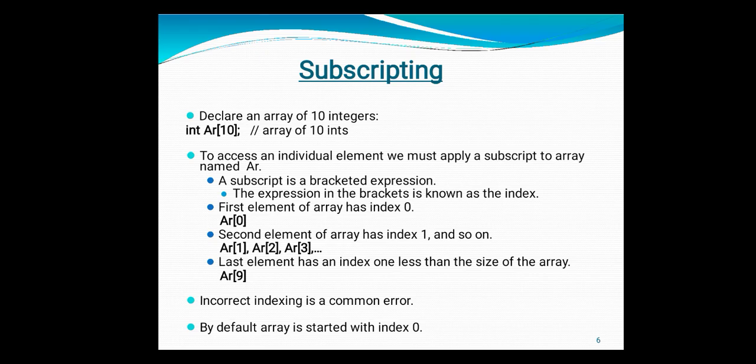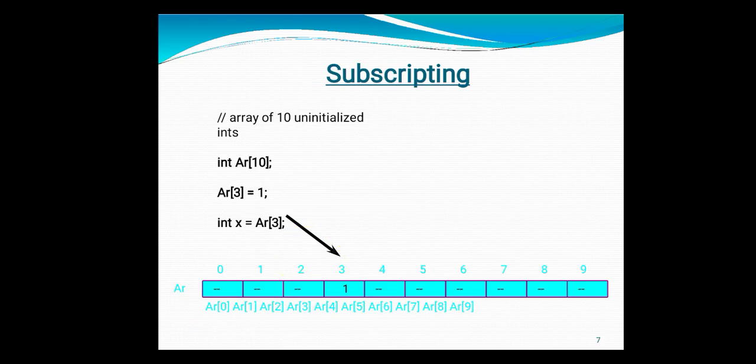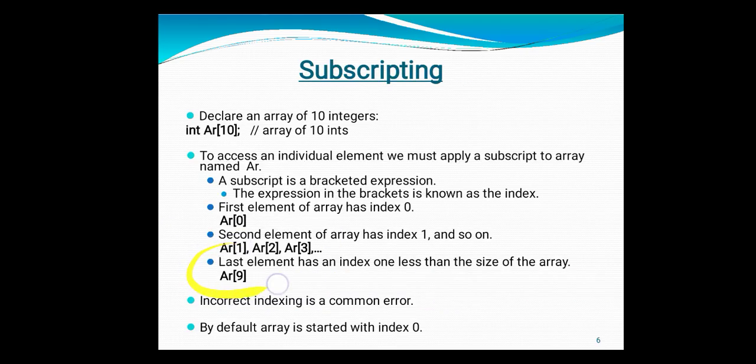By default the first element has index number 0. So the first element of the array has index 0, so we say AR of 0. The second element has index 1, the third has index 2, the fourth has index 3, and in this way the last element has index AR of 9, it is not AR of 10.